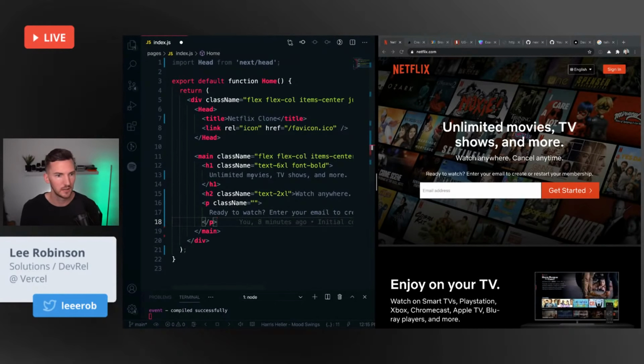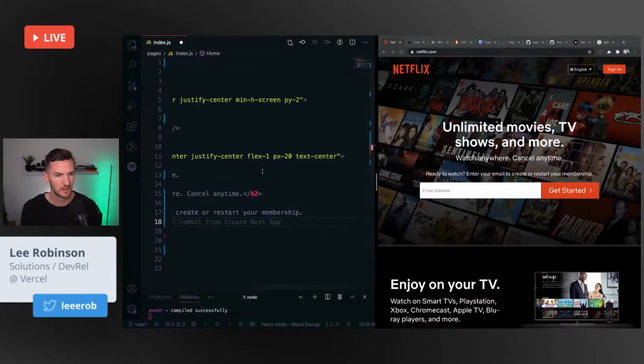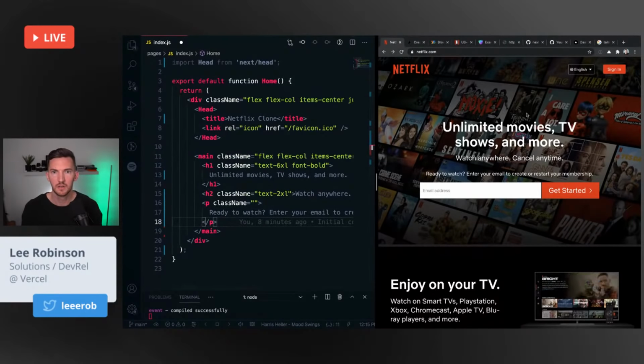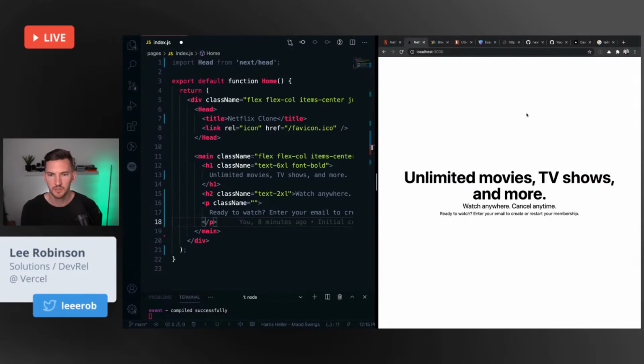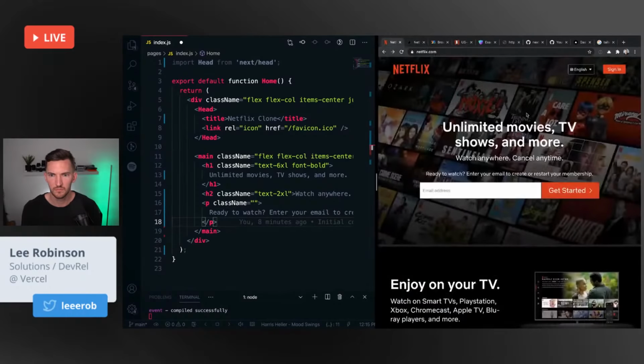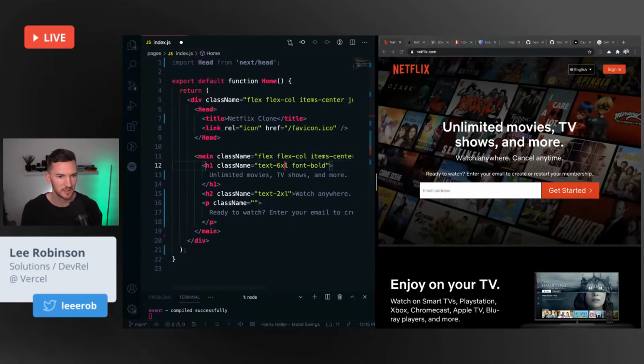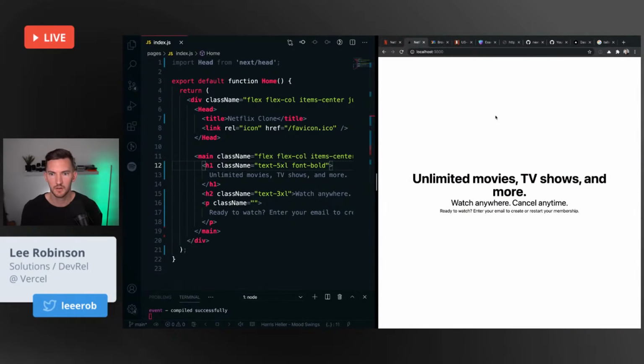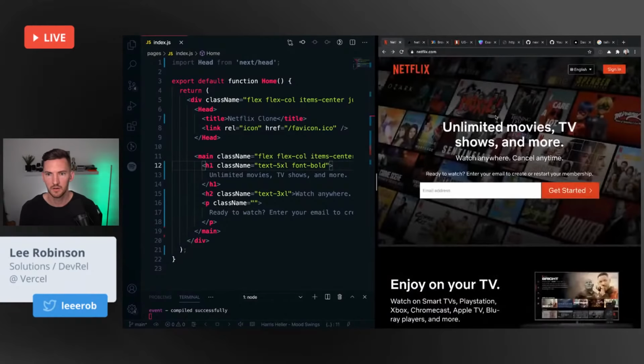Let's see. So I feel like 6XL is a little big. Maybe 5. That looks somewhat accurate.